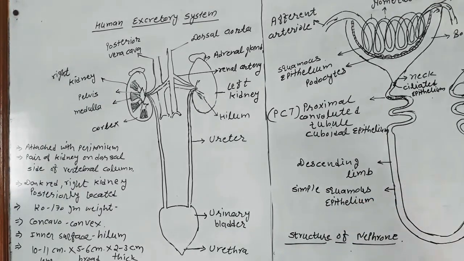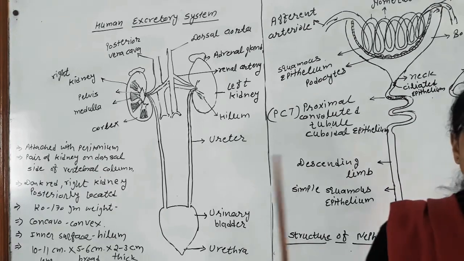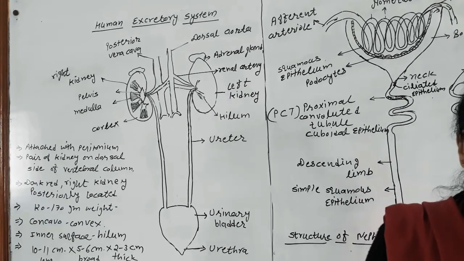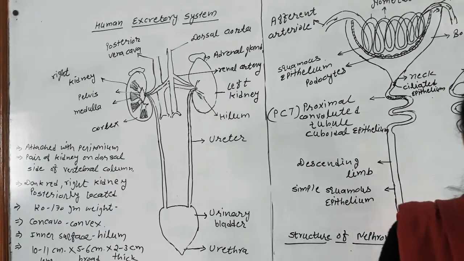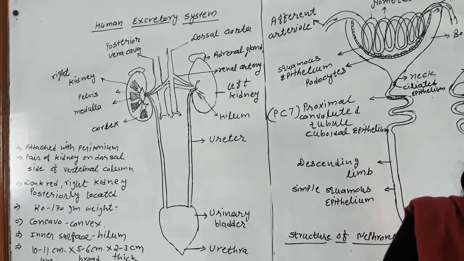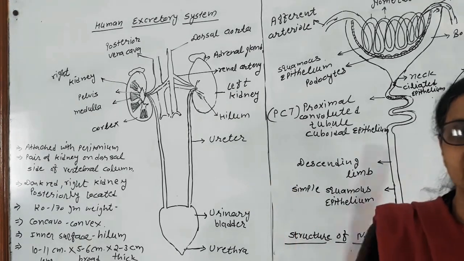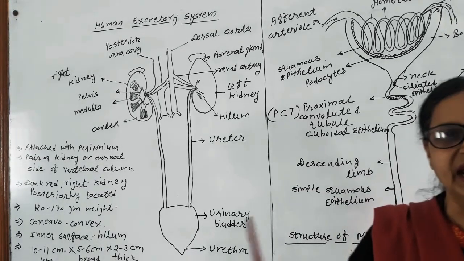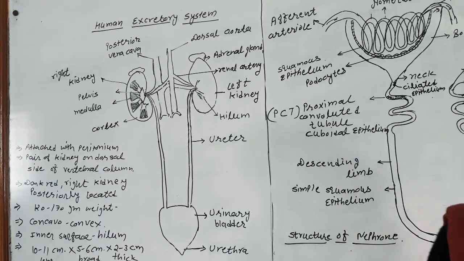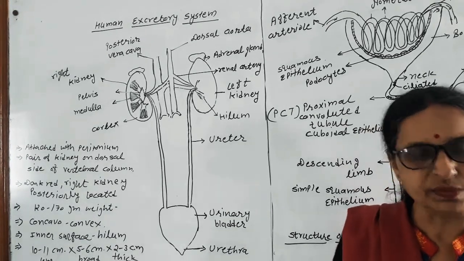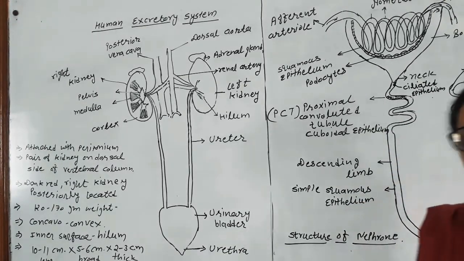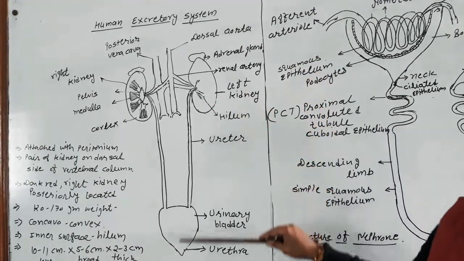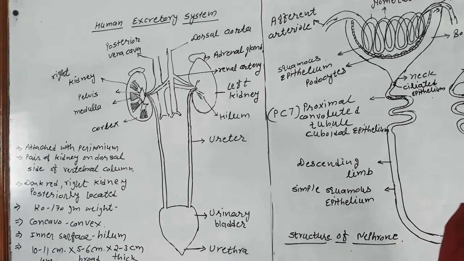And this urethra is divided into three parts: the prostatic part, where the prostate gland carries its secretion into this, the membranous part, which is the middle part between the prostate and the penis, and the third one is the penile part, which carries through the corpus spongiosum of the penis and opens outside on the anterior part of the penis. So here is the excretory system, the organ system of the human being.